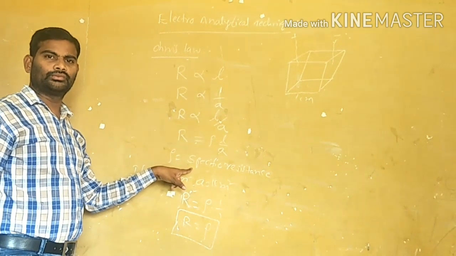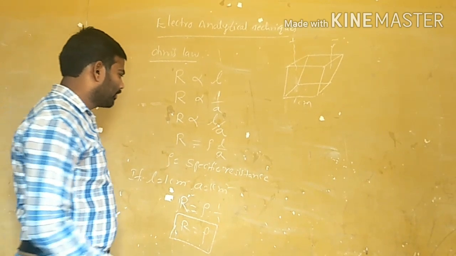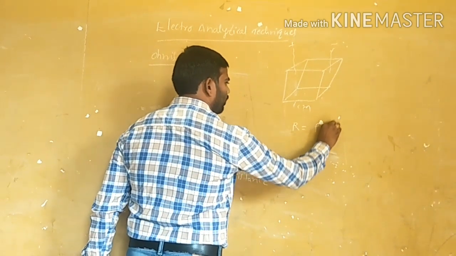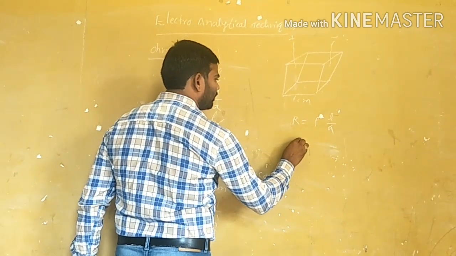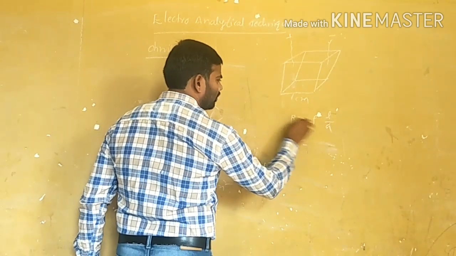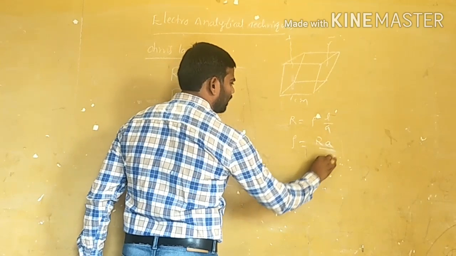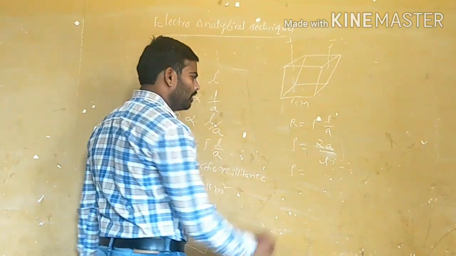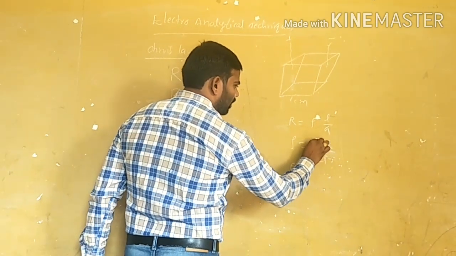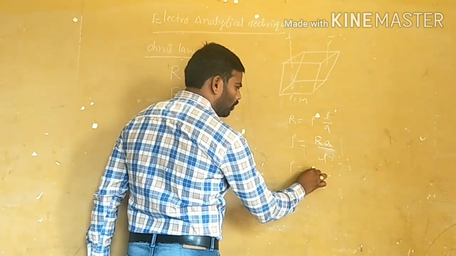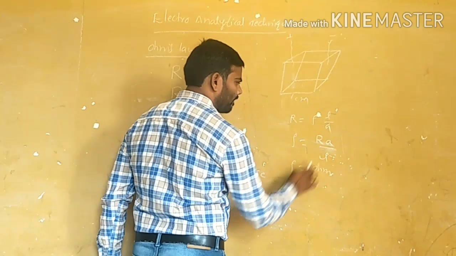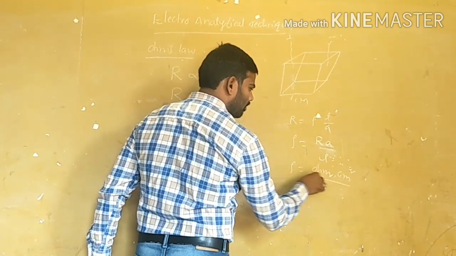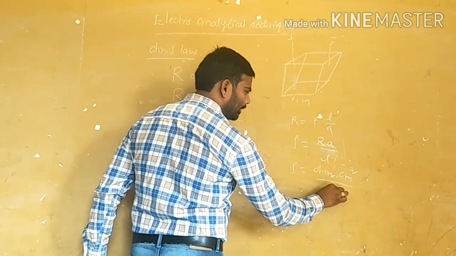From the equation R is equal to rho into L by A, by cross multiplication, rho is equal to RA by L. The units of rho are ohm, area of cross section centimeter square, divided by length centimeter.